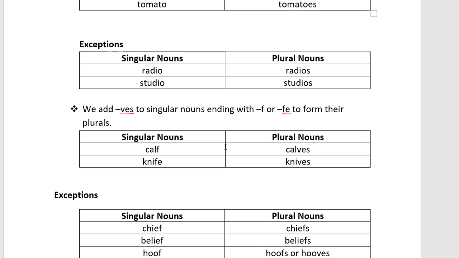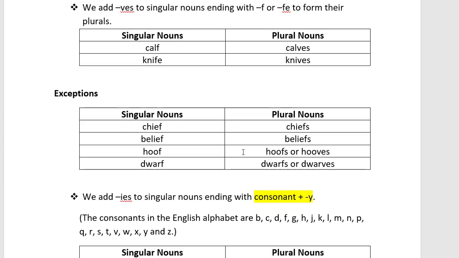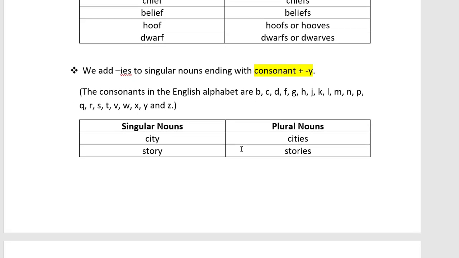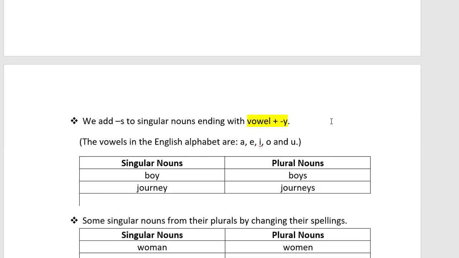And after that we have seen if the word is ending with f and fe, we will use ves after removing f. And here also we have seen some exceptions, which are chief, belief, hoof and dwarf. They don't take ves, we add only s at the end, right? And after that we have seen if the noun is ending with consonant plus y, then we will use ies after removing y. You see, city and story we have done. And if vowel plus y is given, if the ending is a vowel followed by y, like boy and journey, then we will use s in the end, right?